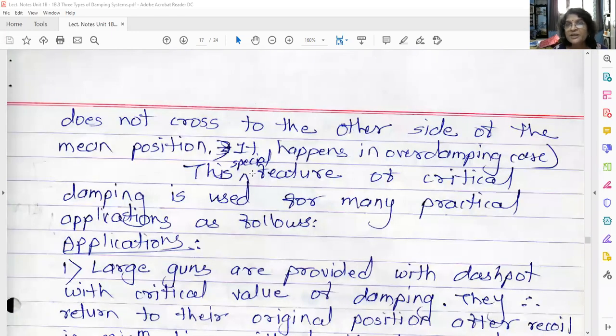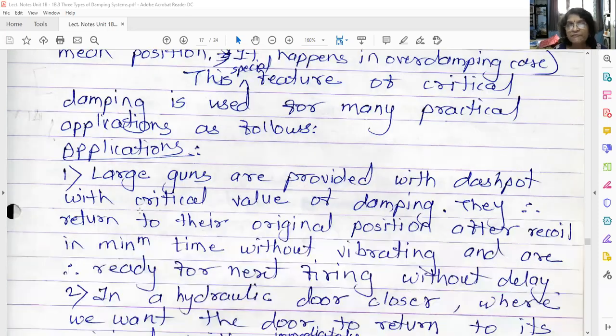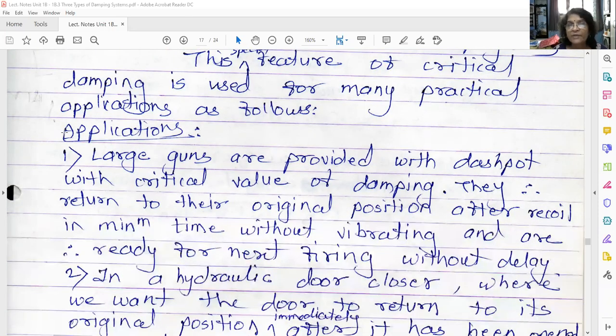The special feature of critical damping is used for many practical applications. Let us study the first application, where it is used: large guns are provided with a dashpot with a critical value of damping, that means zeta is equal to 1. Therefore they return to their original position after recoil in minimum possible time without vibrating and are therefore ready for the next firing without delay.